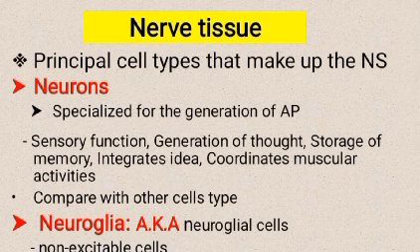Neurons are specialized for generation of action potentials, sensory function, generation of thoughts, storage of memory, integrating ideas, and coordinating muscular activities. Compare with another cell type, neuroglia, also known as neuroglial cells: non-excitable cells, more numerous, that can multiply after maturation, a potential cause of glioma, a brain tumor.